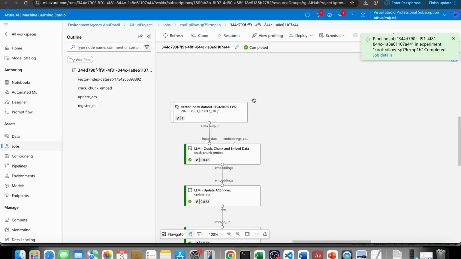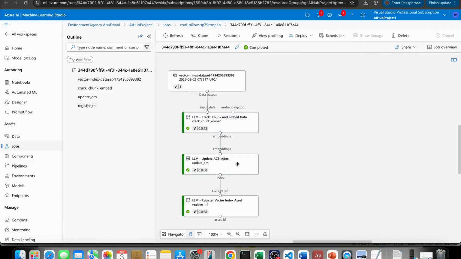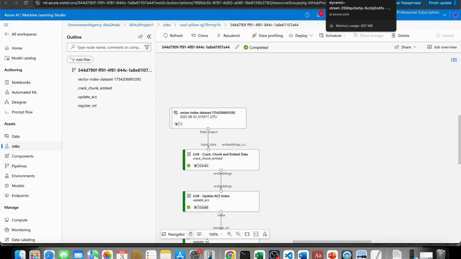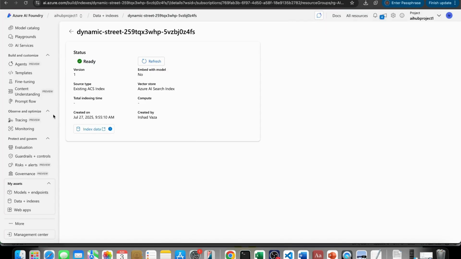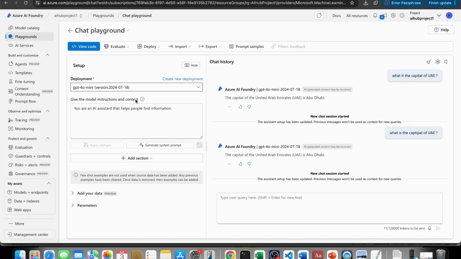After completing this, we can see the message that it is completed. All the steps are completed, done. So now go back to our Azure AI Foundry, and we can test this in the playground. I am not giving any prompt right now, and I am just typing total rides in 2024.